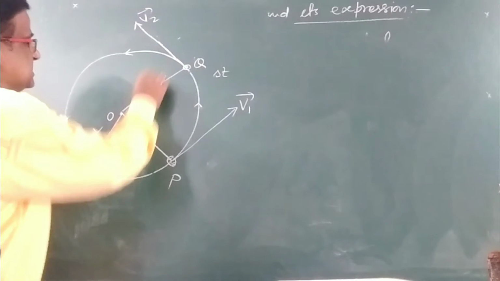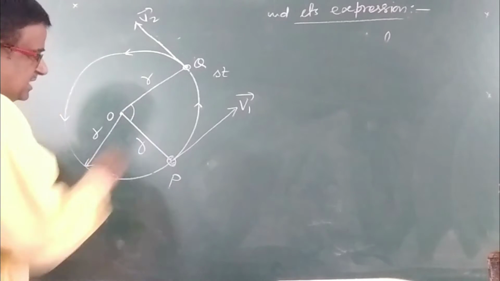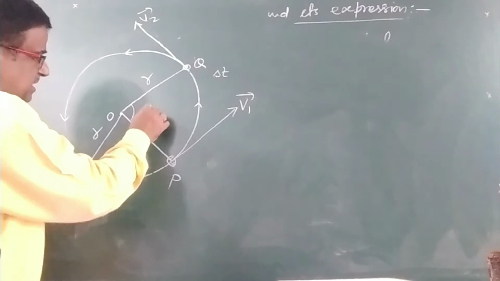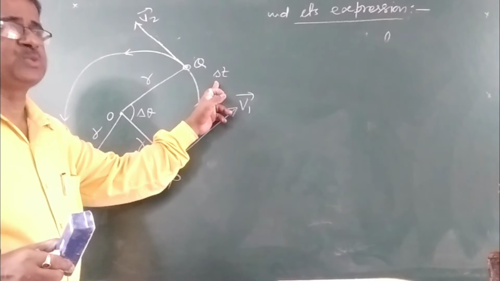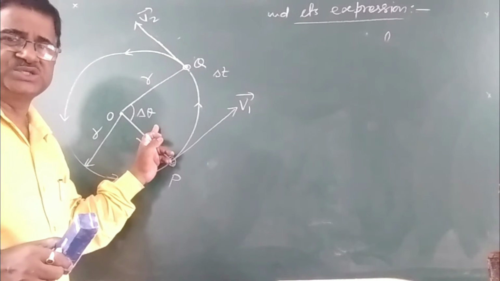This is r. The angle made at the center, let it be delta theta. Time is very small, so the angle will be very small.